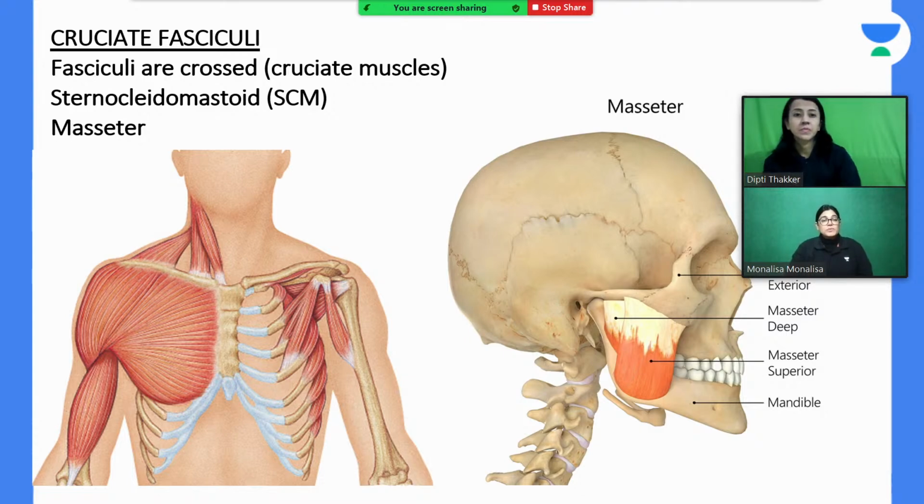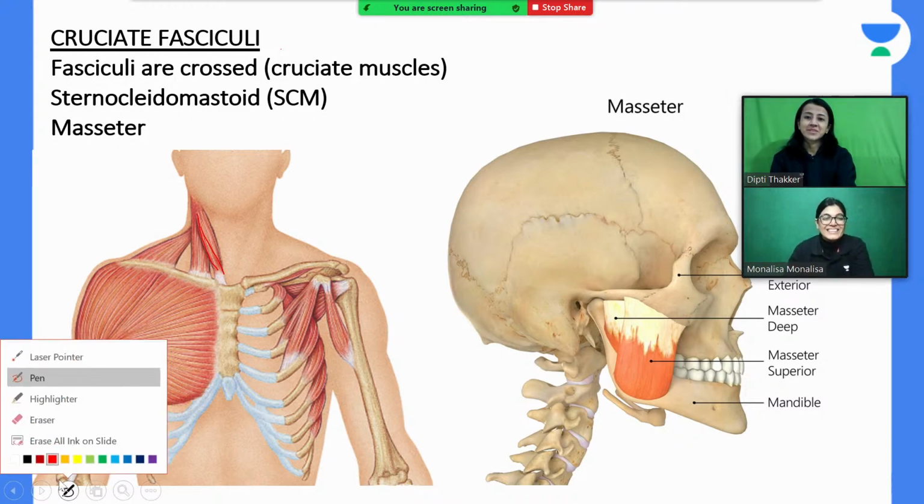So my dear aspirants, before that, just see the cruciate fasciculi. What do you mean by the word cruciate? The word cruciate means crisscross. It means the muscle fibers are crossing each other. So in this diagram, you can see here in the neck, can you see two bellies are crossing each other? This is the sternocleidomastoid muscle. Yeah, this one. Thank you so much, Dr. Dipti.